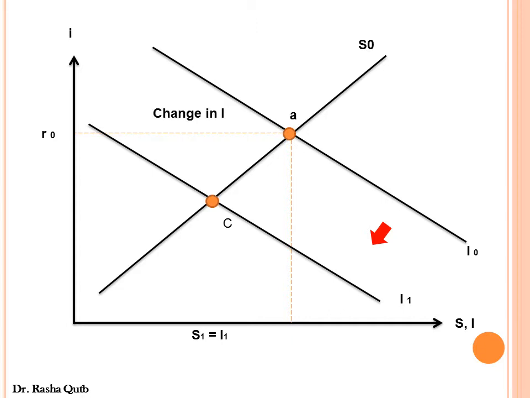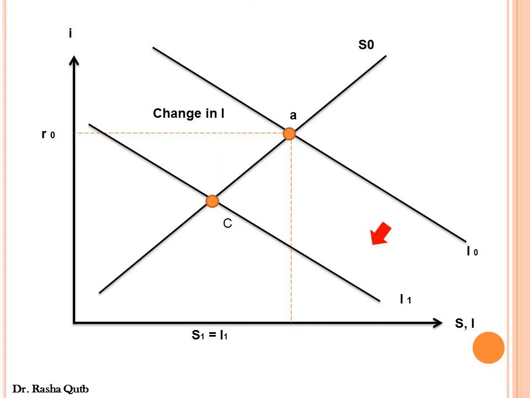The horizontal distance between the new and old investment curve represents the change, or the decline, in autonomous investment. This distance tells me that the aggregate demand would decrease by the horizontal distance between the old and the new investment curve.